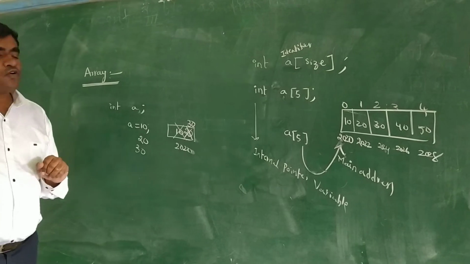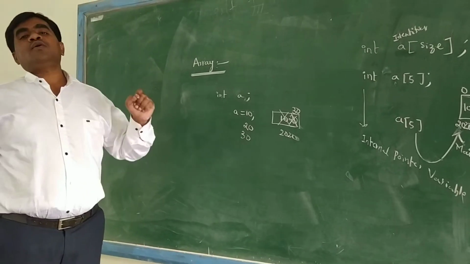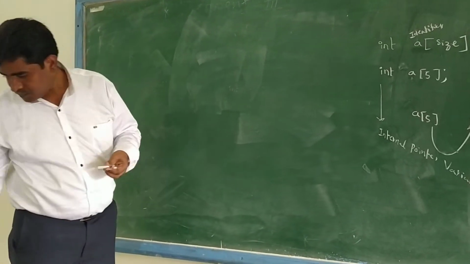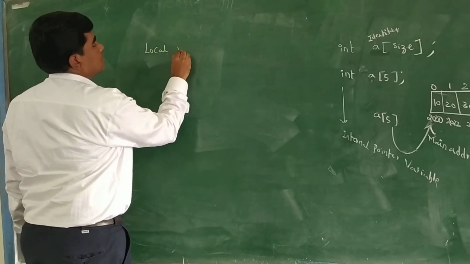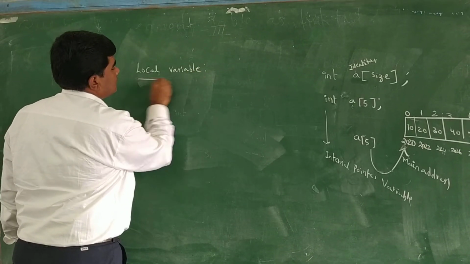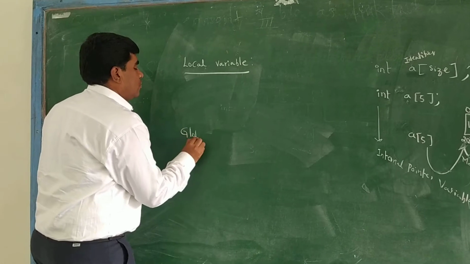Next, we will go for how to define a local variable and a global variable. See, how can we differentiate a local variable and a global variable?